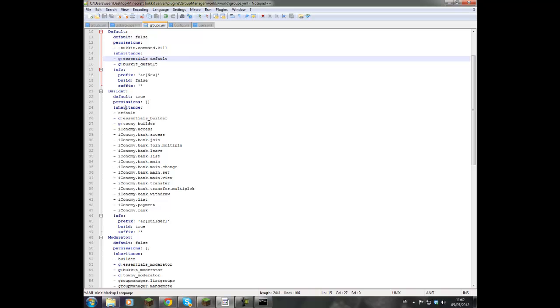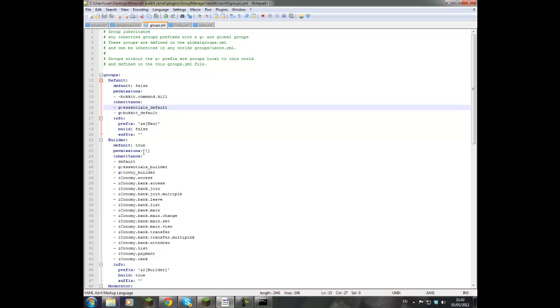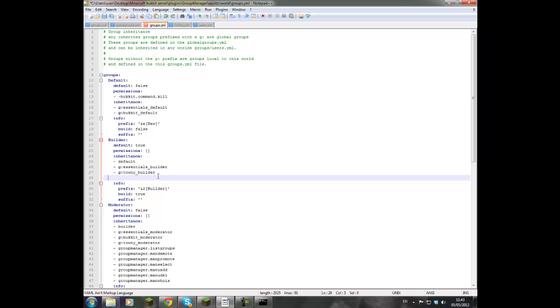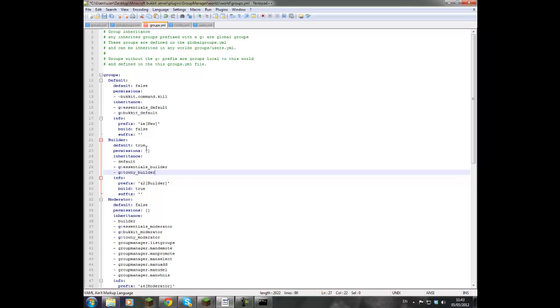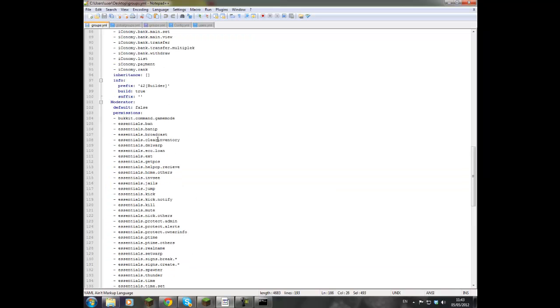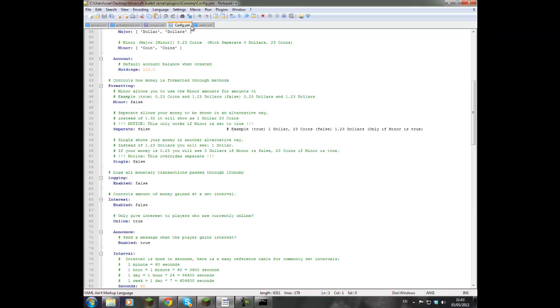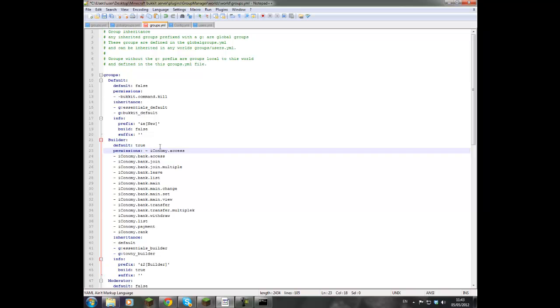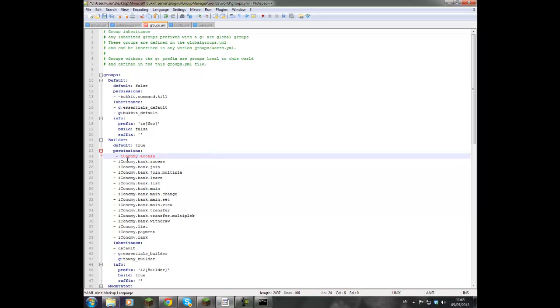Okay, so here what we have is the essentials builder default. Right, I've moved these in the wrong place, I think. So inheritance. This shouldn't be in inheritance. This should be in permissions. Okay, so if we cut them, what you see is default permissions. Let's go back to here. This is what it used to be like. So permissions. We want this manage, and paste. Okay, so this is what mine looks like at the minute.